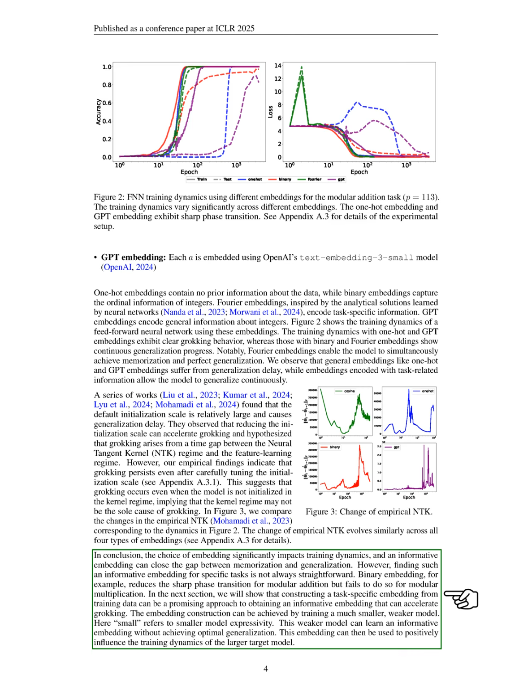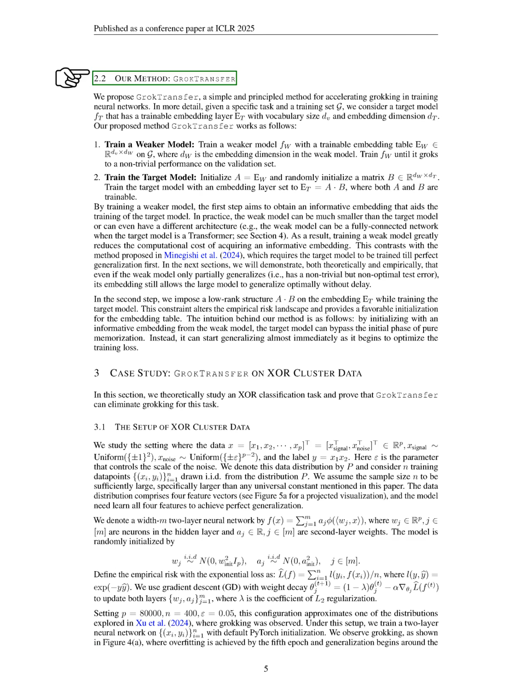Ultimately, the choice of embedding significantly affects training dynamics, and an informative embedding can bridge the gap between memorization and generalization. However, identifying such embeddings for specific tasks can be challenging. For instance, while binary embedding helps with modular addition, it does not work as well for modular multiplication. In the next section, we will demonstrate that creating a task-specific embedding from training data can effectively accelerate grokking, using a smaller, weaker model to learn this informative embedding.